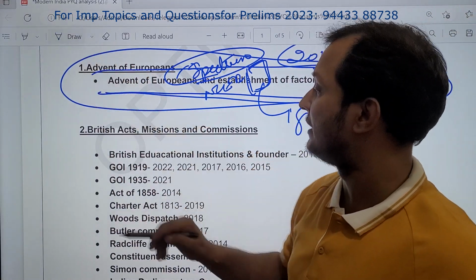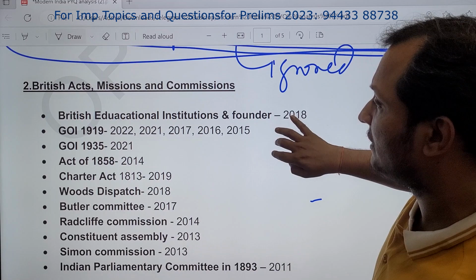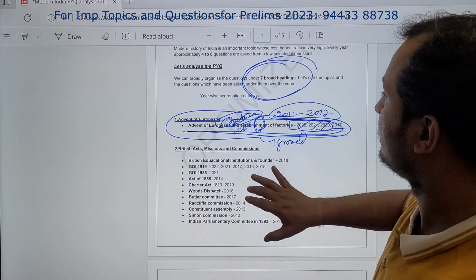Second theme, let us see the second theme. Second theme, if you see, this is basically, you can see, one second.